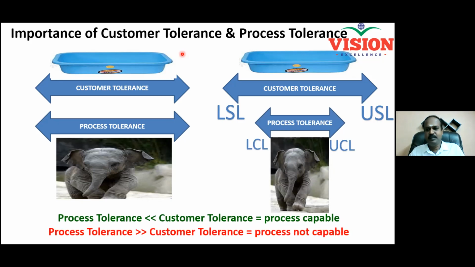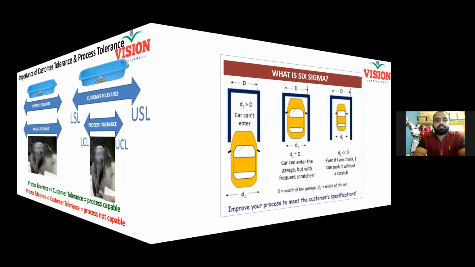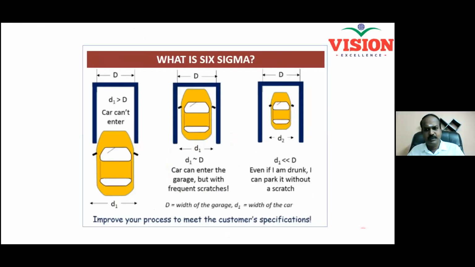So making sure process tolerance is smaller than customer tolerance can make your process capable of delivering outputs meeting customer requirement. However, when the process tolerance is more than customer tolerance, your process cannot be capable. It will anyway produce defective items. Is it clear to all of you? Yes, sir. Right. One more simple example, if you still